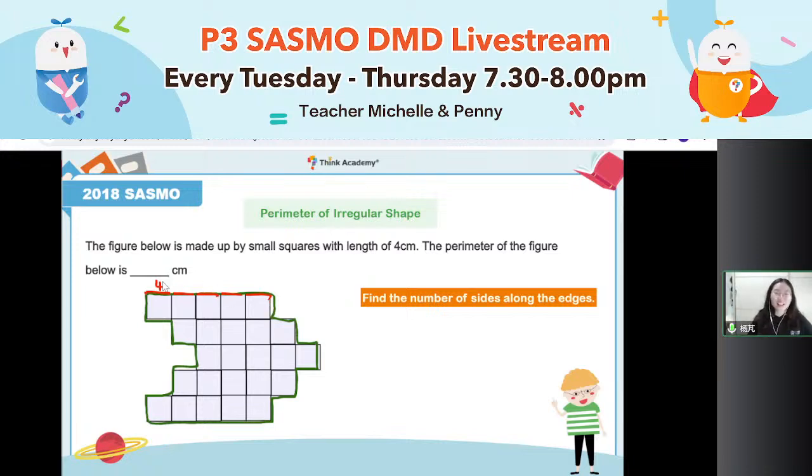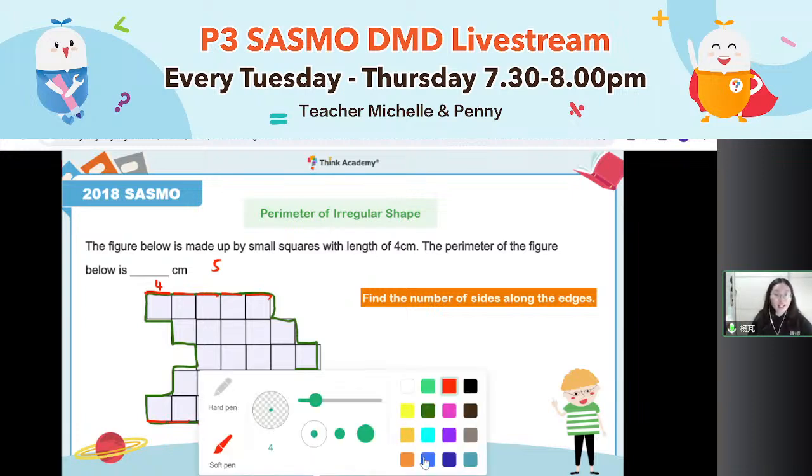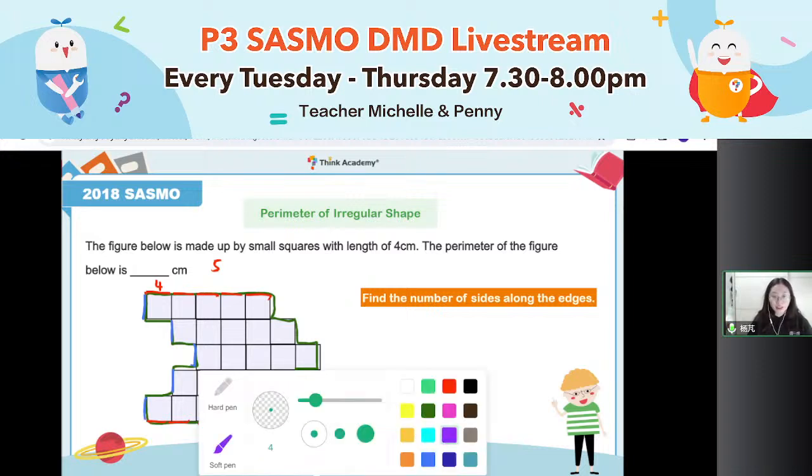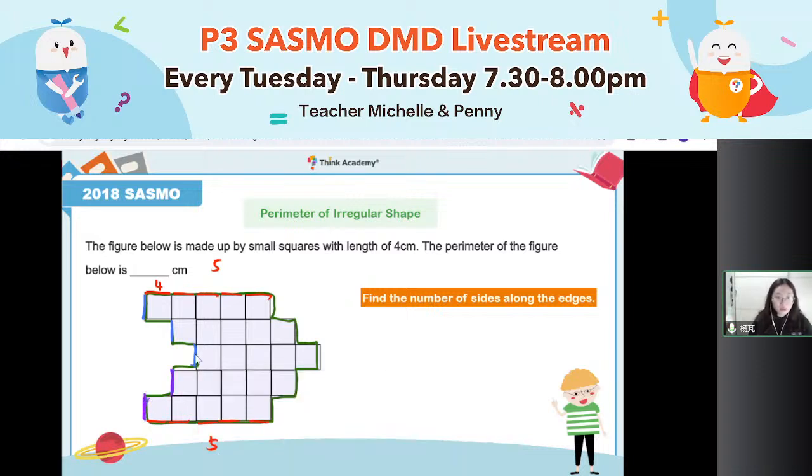Let's count together. On the top, I already found a 5 group of 4. And that means at the bottom, they are the same. Bottom and the top, they are the same, also 5. And then let's go to the left. On the left, we have 1, 2, 3, 4, 5. Oh, sorry, I use another color. 1, 2, 3, 4, 5. But I forgot to count these things. Oh, 6, 7, 8, 9. 1, 2, 3, 4, 5, 6, 7, 8, 9.